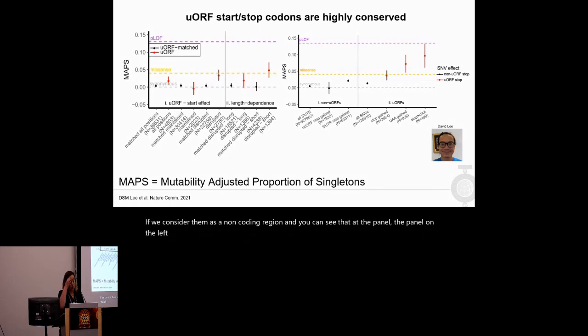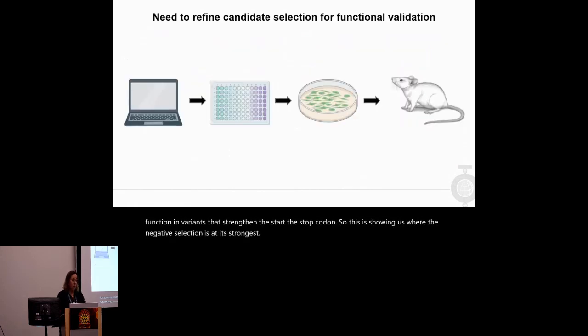You can see that in the panel on the left. Specifically, disrupting start codons of short uORFs will have a higher MAP score than missense mutation. The stop codons displayed on the right panel have even stronger MAP scores than missense, and they are even approaching the predicted loss of function in variants that strengthen the stop codon. So this is showing us where the negative selection is at its strongest. So hopefully I've convinced you that uORFs are very important and we need to study them.